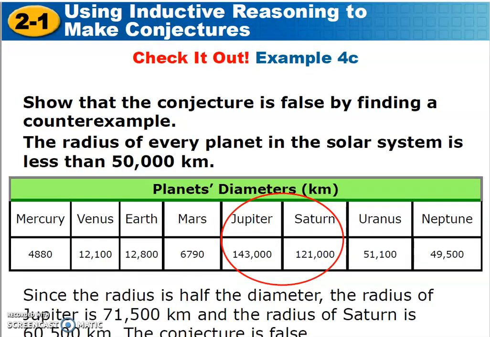Here is our last one. Show that the conjecture is false by finding a counterexample. Once again, here's your conjecture: the radius of every planet in the solar system is less than 50,000 kilometers. Well, look at the table. What do you notice? Look at Jupiter and Saturn. Yep, there's your counterexample. So the conjecture is false.